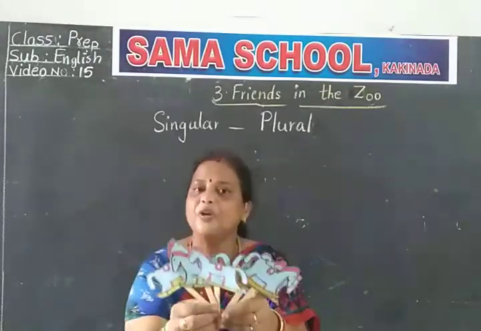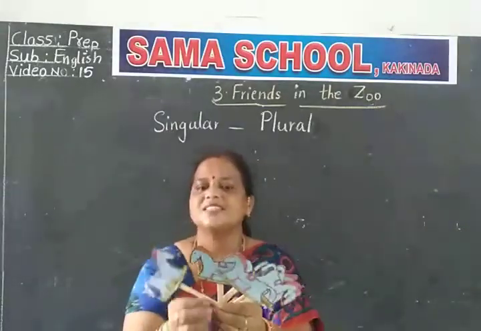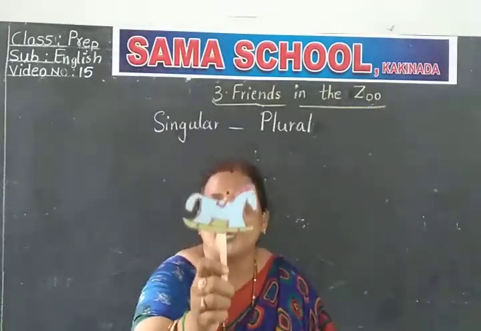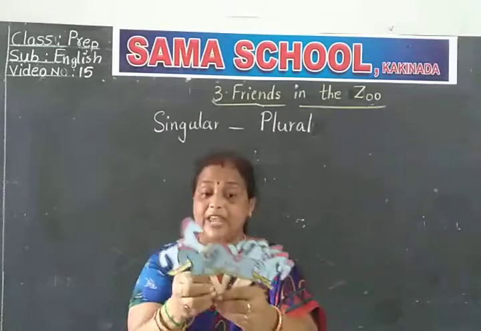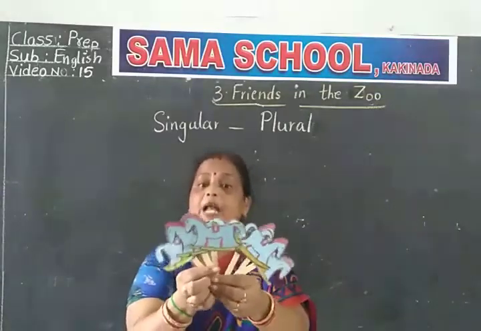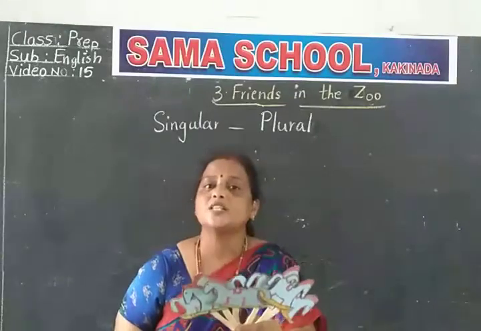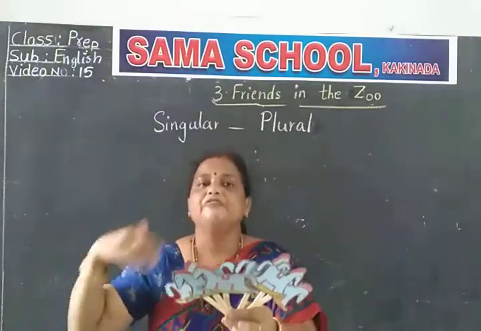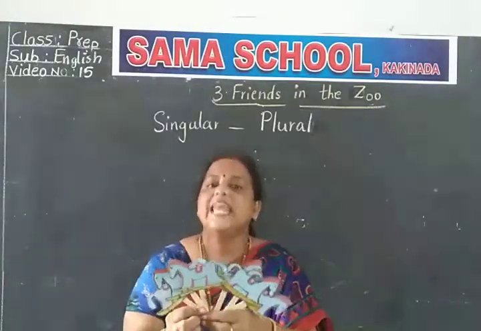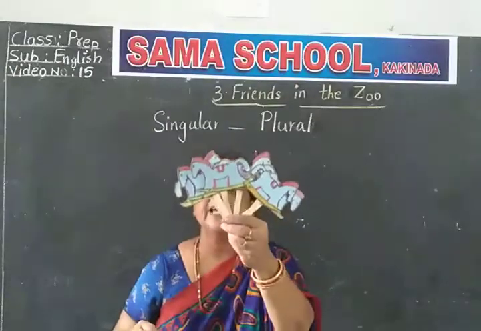When there are many, what should we say? Toy horses. If it is one, we say toy horse. But we have many. What do we say? Toy horses. At the end of the word we put s. If they are many, we put s. Toy horses. What do we say? Toy horses.